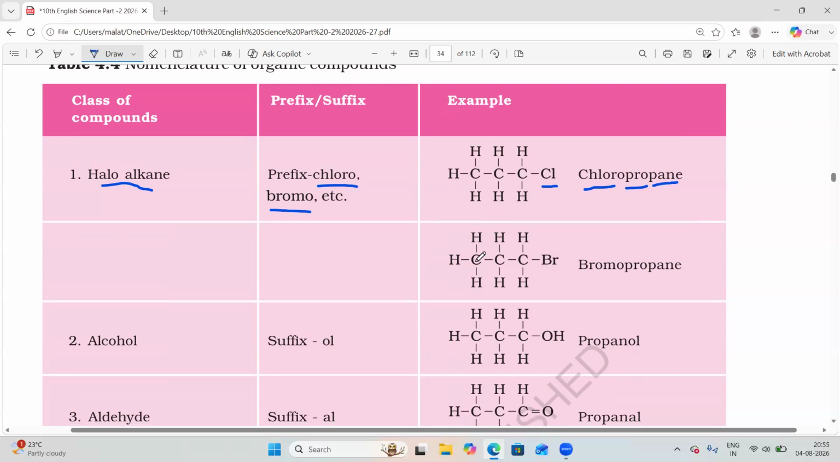Same thing in the example above that we studied: bromopropane. The bromine functional group is the prefix. Then for 3 carbon atoms we write prop. All carbon atoms have single bonds, so it is ane: bromopropane.